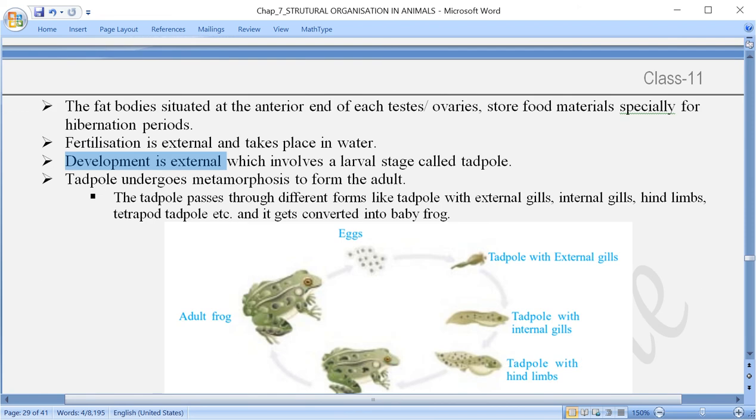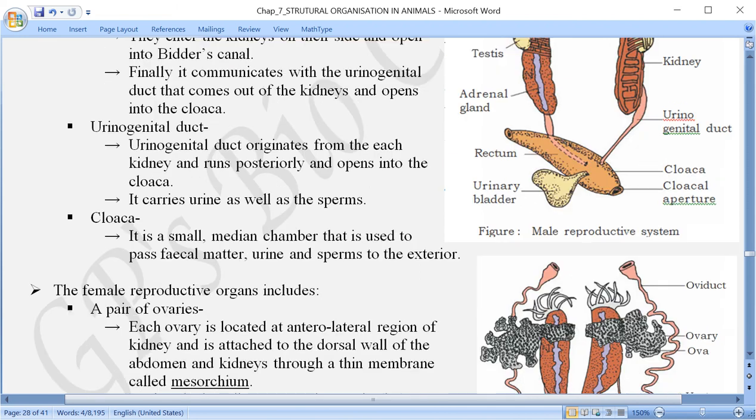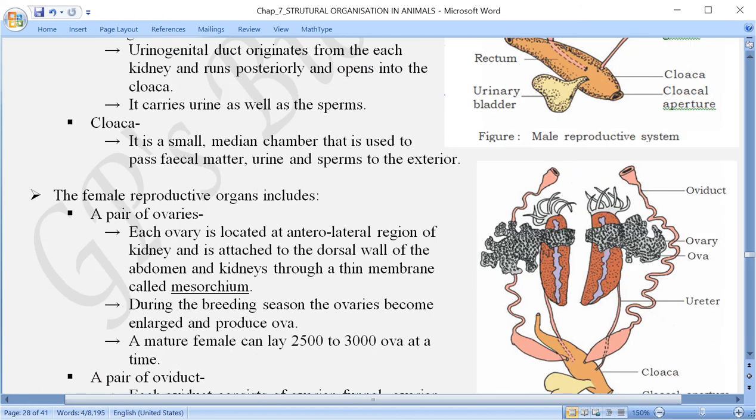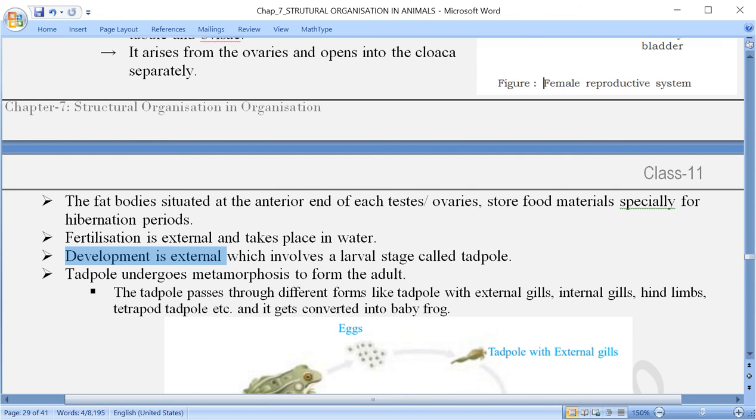अब एक चीज़ और ज़रा ध्यान देना है, यहाँ पे just see here this part over here, anterior part of the ovary and also on the anterior part of the testis are present some fat bodies. इनका काम क्या है? Fat bodies का काम ये है to provide energy. Is it right here? The fat bodies situated at the anterior end of each testis or ovary store food material specially for the hibernation period. मतलब ये जो hibernate करते हैं, at that time they are not active, they have to hide themselves from the extreme environmental conditions.